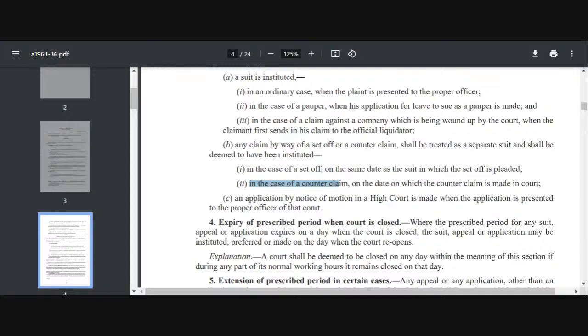And an application by notice of motion in a high court is made when the application is presented to the proper officer of the court. Application कब करते हैं हम? जब हम उसको proper officer को देते हैं. It should not be to a wrong officer. It should be made to the proper officer. Okay. This is my section 3.